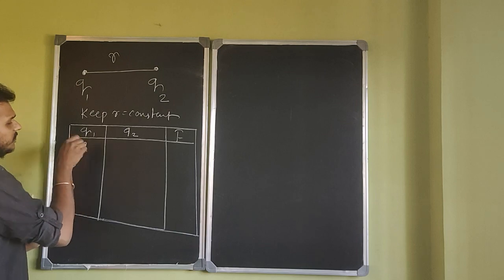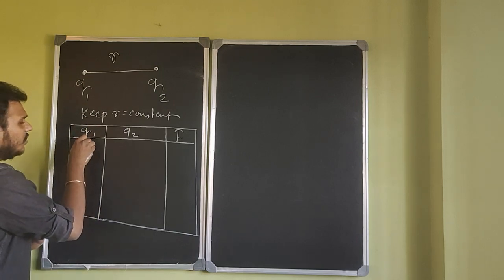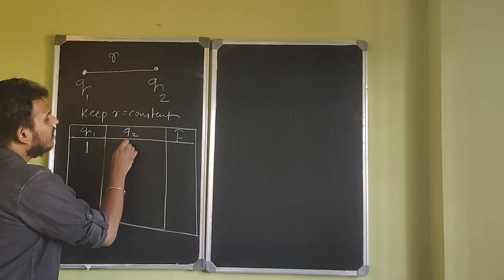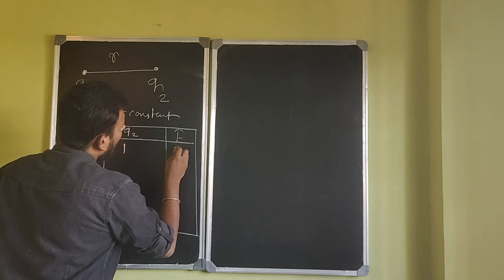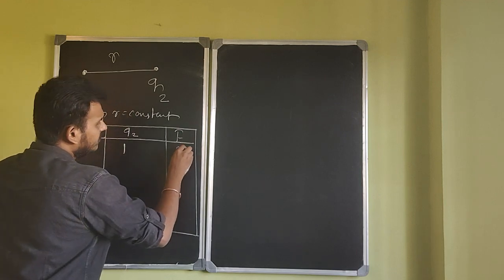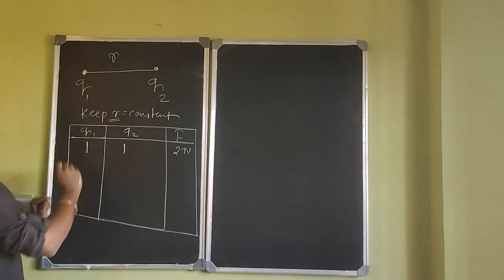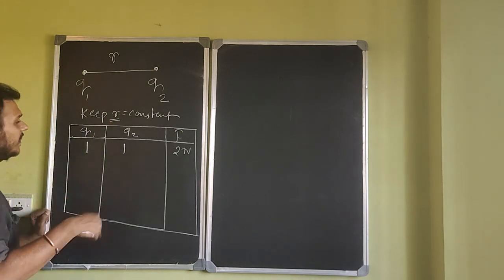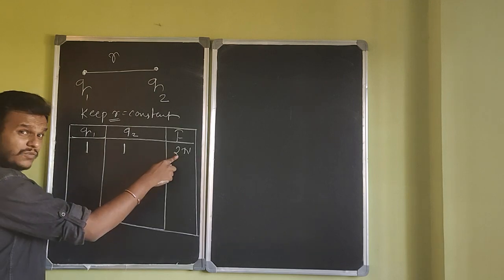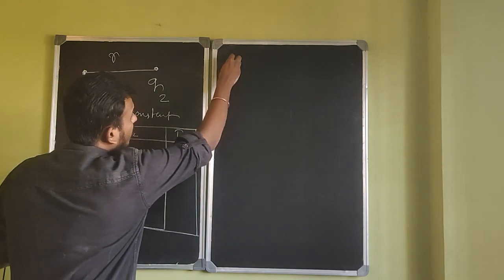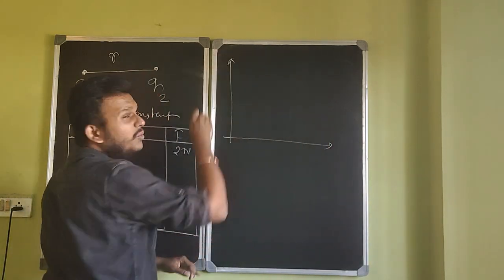We'll start with the very basic. Let's take Q1 as 1 coulomb, Q2 as 1 coulomb. Let's say the force you got is 2 Newton, for an appropriate value of R. Now you'll change the charges, measure the force, and write it down. At the same time, you keep your data and get ready to plot a graph.